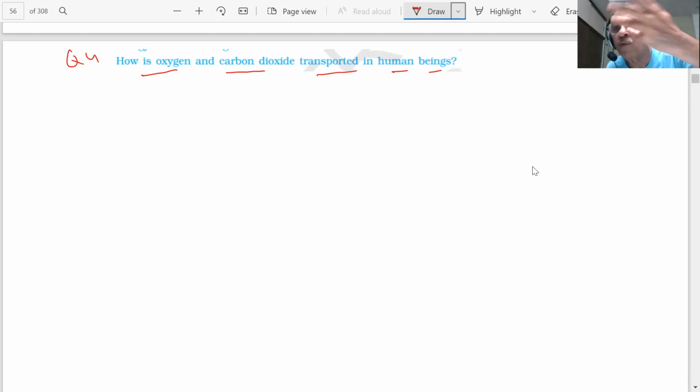That carbon dioxide which you are exhaling is taken by the plants for the process of photosynthesis. You are doing respiration, plants are doing photosynthesis in the morning. So how is oxygen transported in human beings? You have 2 minutes to answer the question, students.